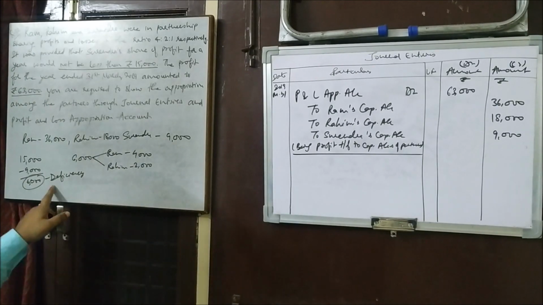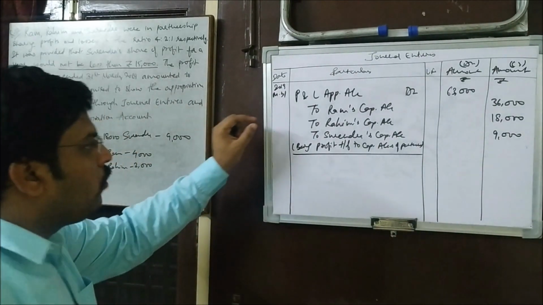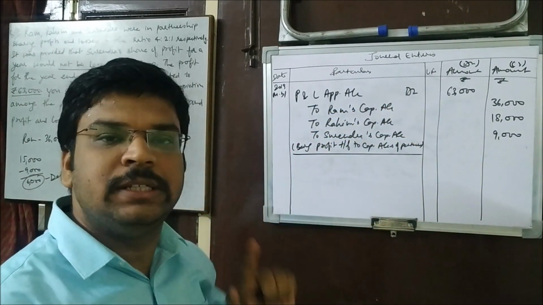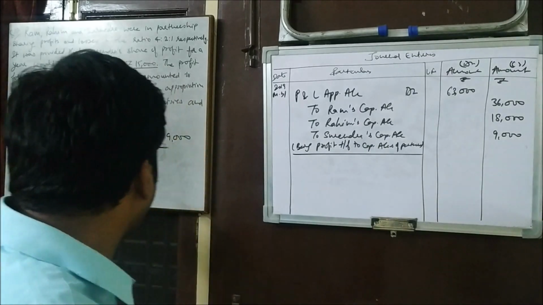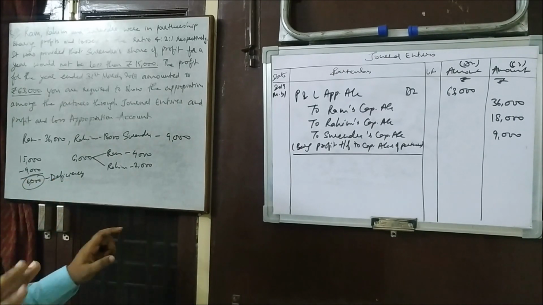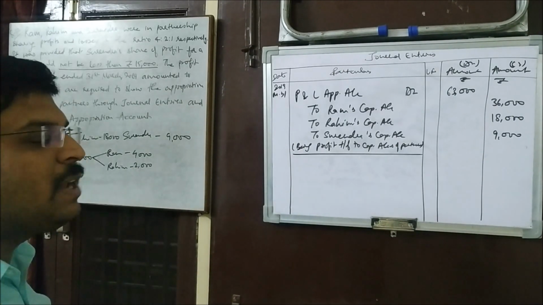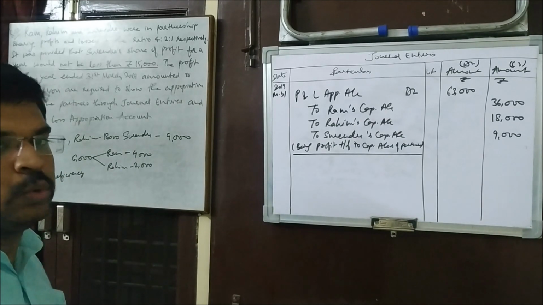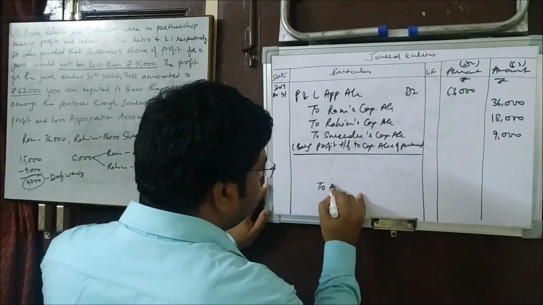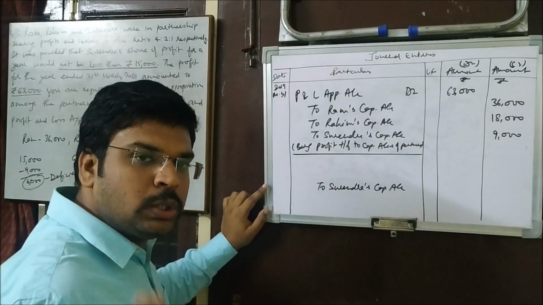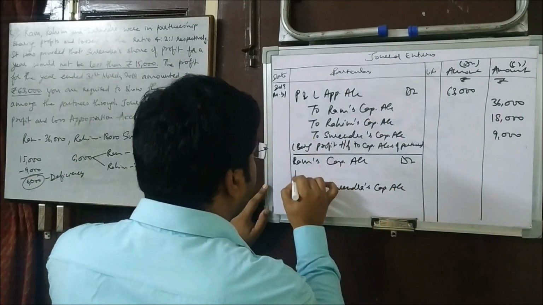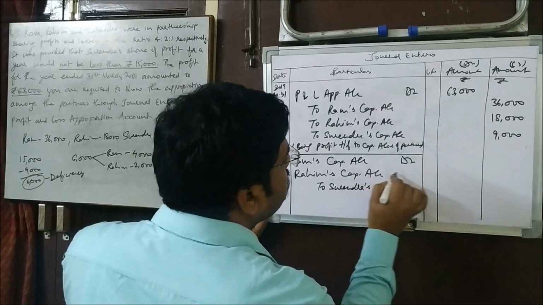Now we'll pass the entry for this deficiency. All right, see, profit and loss appropriation account had the profit 63,000 which has been divided among these three. Now this point of deficiency is among the partners. Okay, the firm has got nothing to do with this. So the partners will adjust that between their capital accounts only. Okay, so Surendra is going to get that, so that is why his capital will be credited. And Ram and Rahim will bear that, so their capital accounts will be debited. So Ram's capital account debit and Rahim's capital account debit.